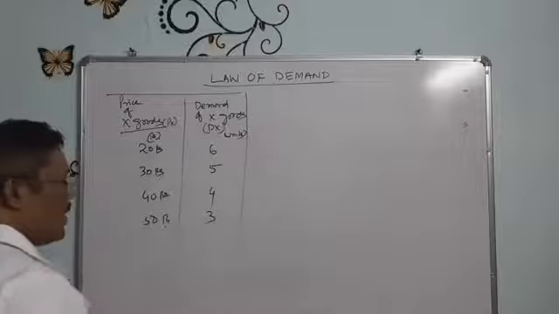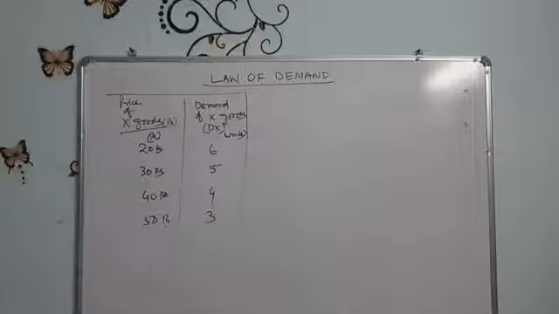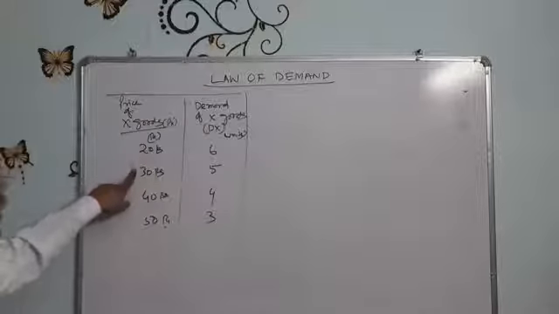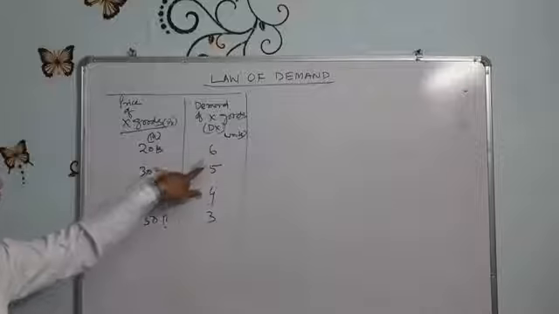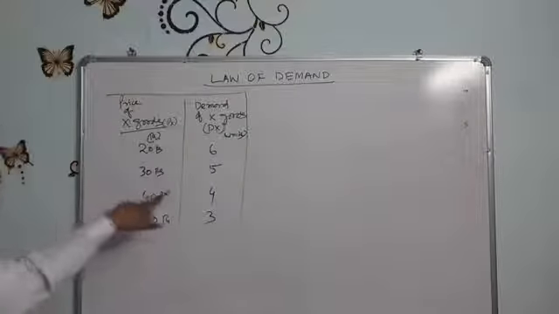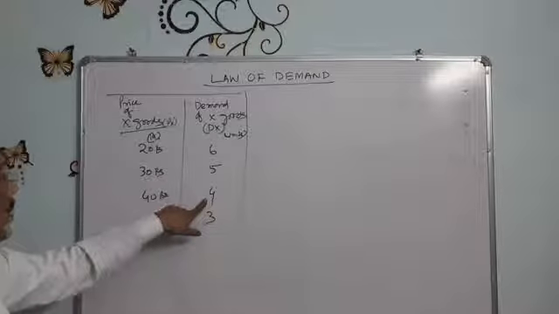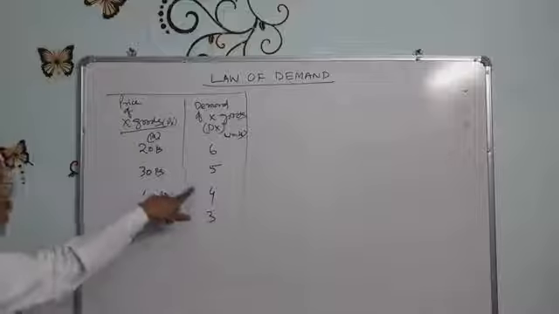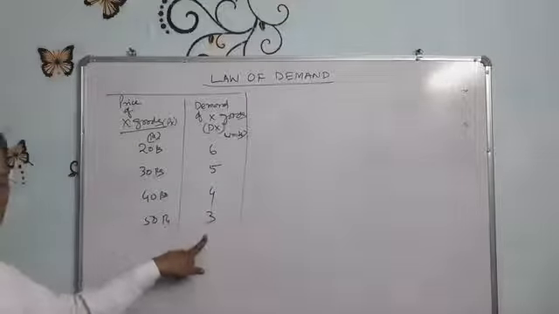Your demand will be like this. If price increases from rupees 20 to 30, your demand decreases from 6 to 5. If price increases 30 to 40, your demand decreases from 5 to 4. If price increases 40 to 50 rupees, your demand decreases from 4 units to 3 units.